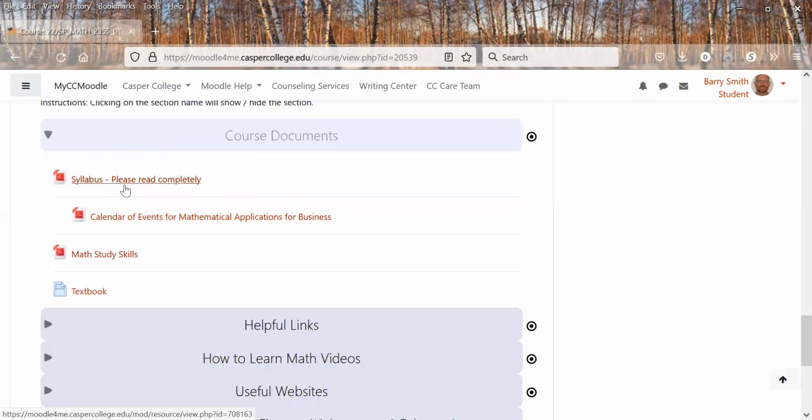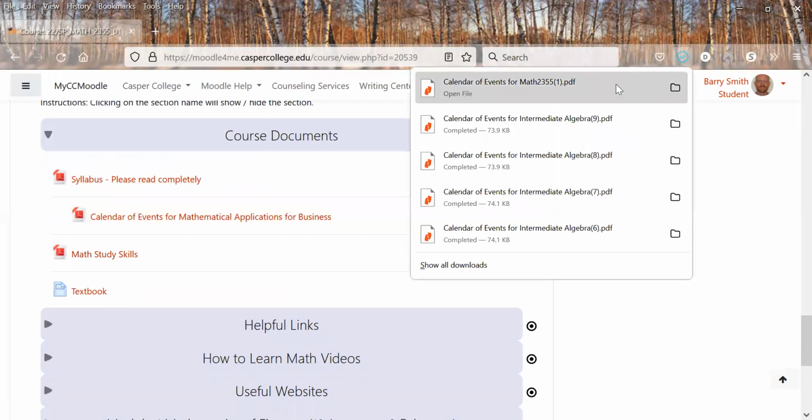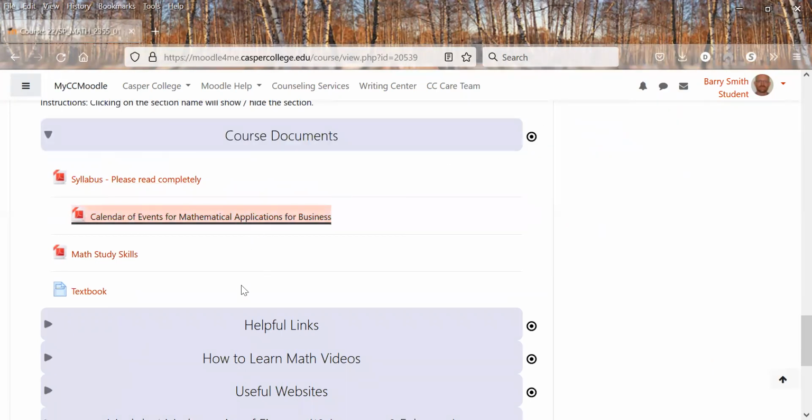Course documents, we have the syllabus, of course. Read that completely to make sure you understand that. We have the calendar of events. Now, this is going to be tentative. Ideal situation, we're going to be on schedule for all these dates. Unideal situation would be behind, or most ideal would be ahead.